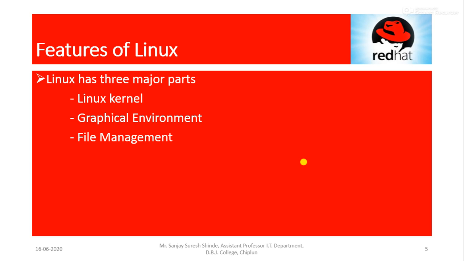Then second, there is the graphical environment. There is the GUI, graphical user interface, which is again one of the most important features of Linux, and of Red Hat Enterprise Linux also. So it is a GUI-based operating system. In short, GUI is the look and feel of the system also, right? Then third is file management. File management means managing the different files, in short organizing the files stored on a storage device of the system.